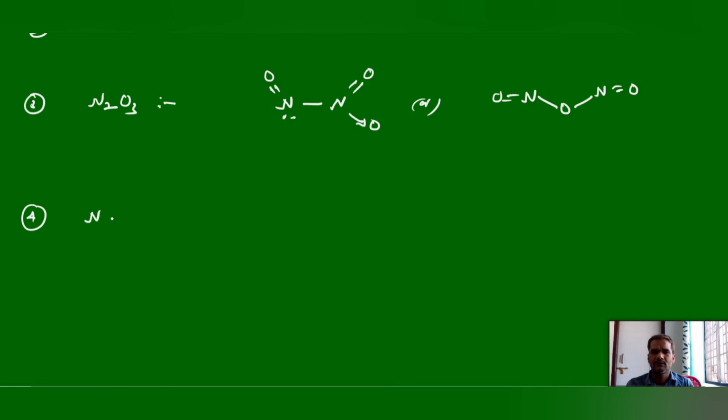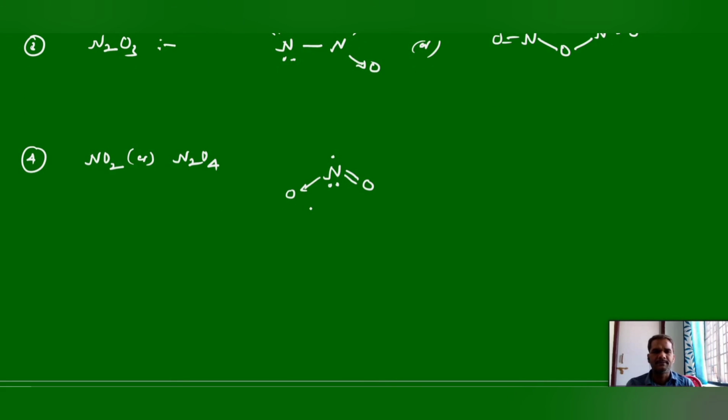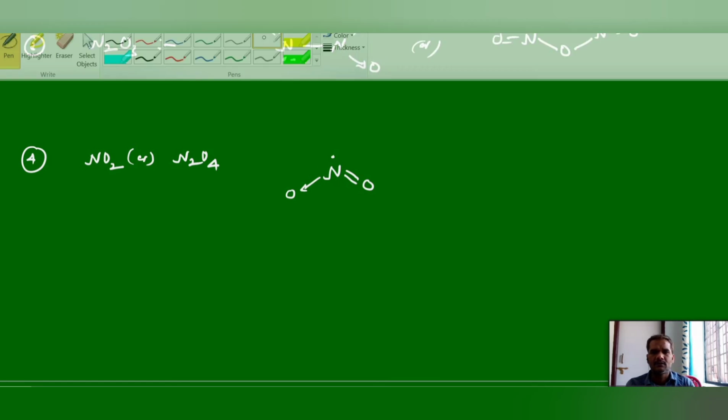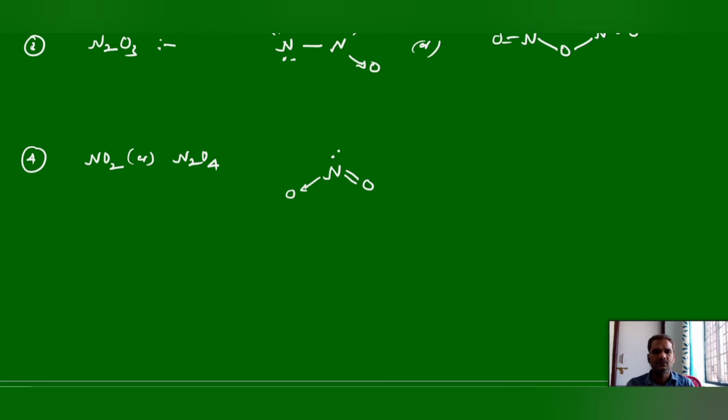Fourth one, NO2 or N2O4. Here the NO2 structure is like this. It is sp2 hybridized, and here there is a single electron. Again, this single electron is responsible for the paramagnetic nature.